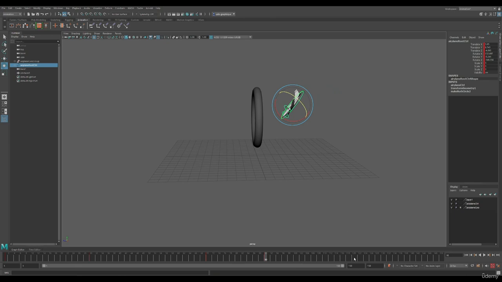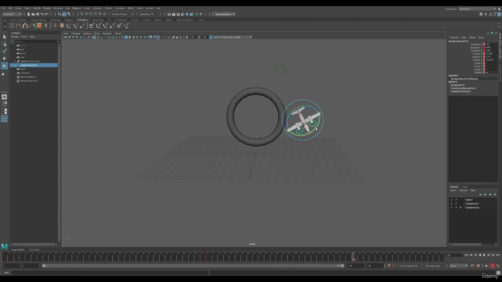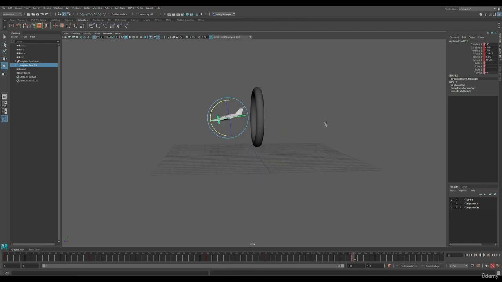And then somewhere here, it's going to go back and reach its neutral position. Finally, it's going to go even further and descend a bit.